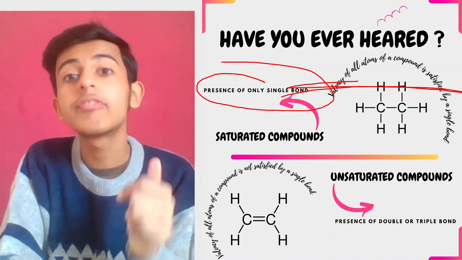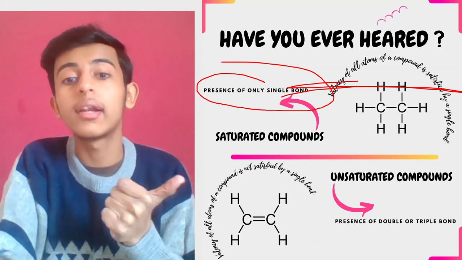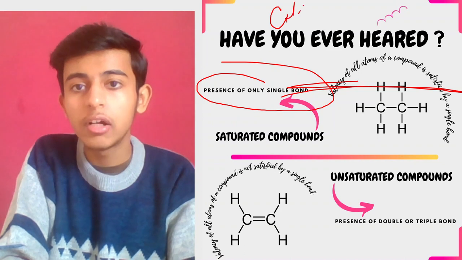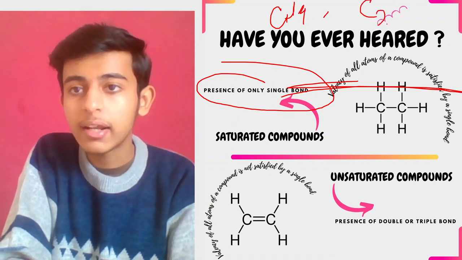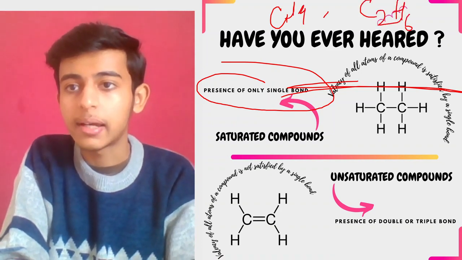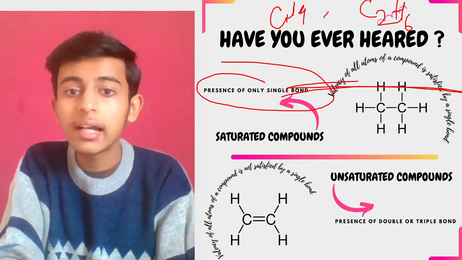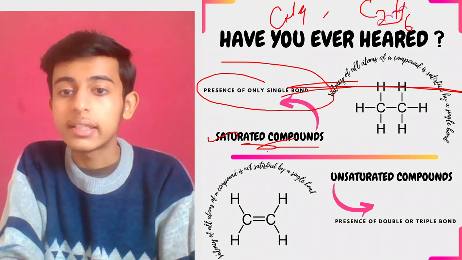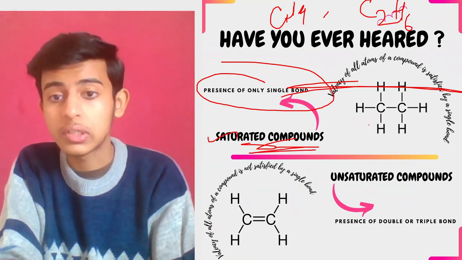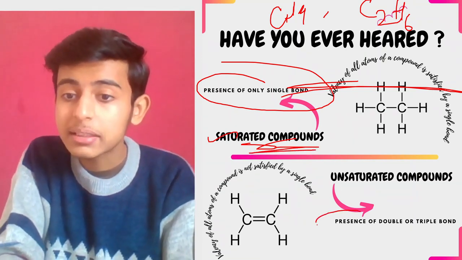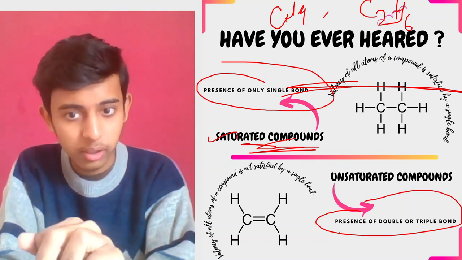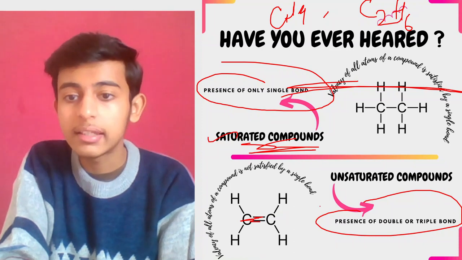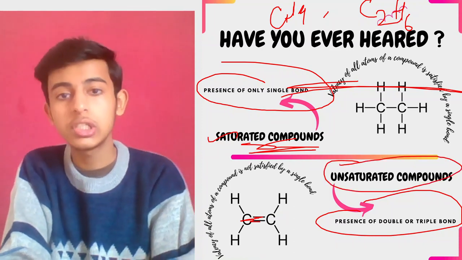So remember, compounds formed by single bonds, for example methane, for example ethane, right? They are termed as saturated compounds, or you can say saturated hydrocarbons. Whereas if there is a presence of a double or triple bond, the double bond will be indicated by these 2 dashes, then they will be termed as unsaturated compounds.